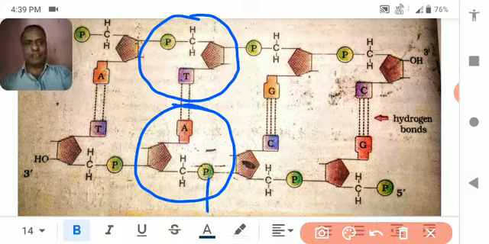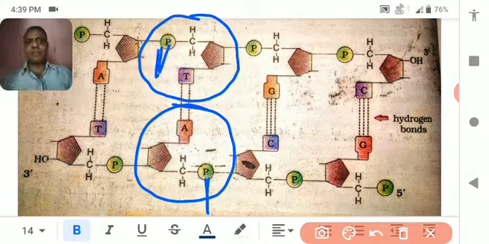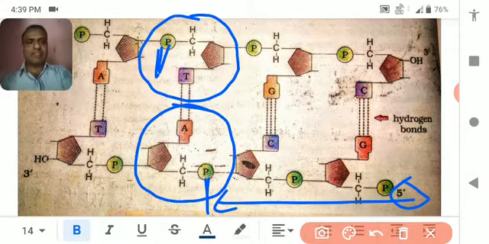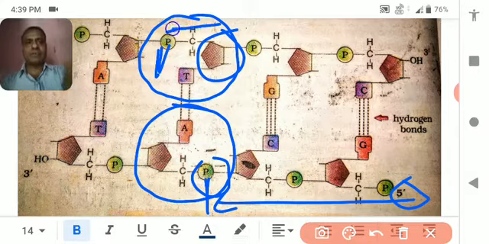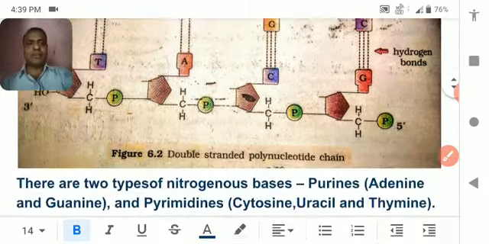Here you can see the phosphate is here. Opposite to that, here you can see the phosphate is here. At the 5- end you will see the phosphate, and the phosphate is always present above the pentose sugar. Understood? And together they form the dinucleotide structure.